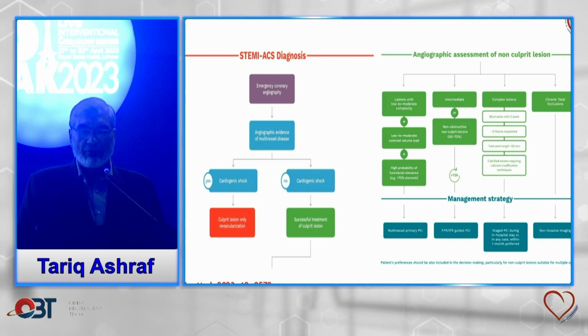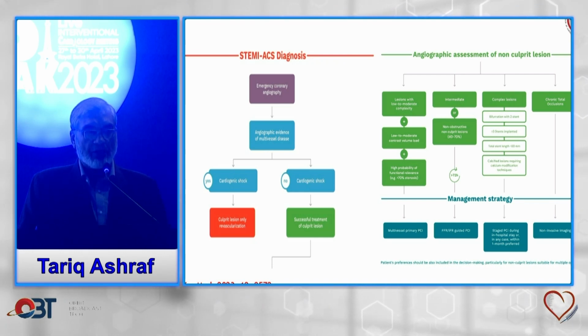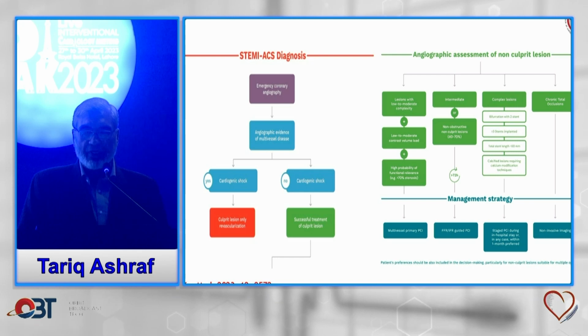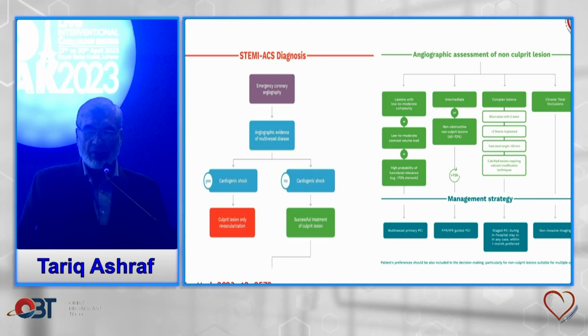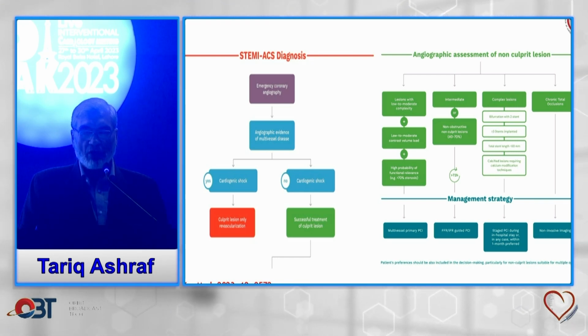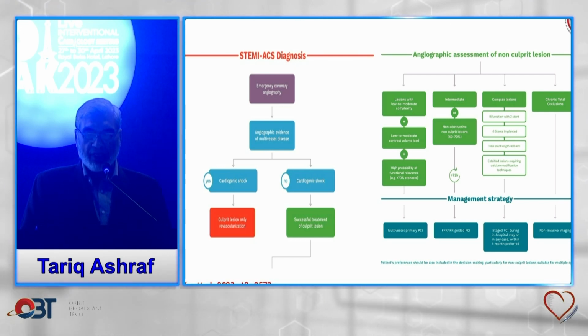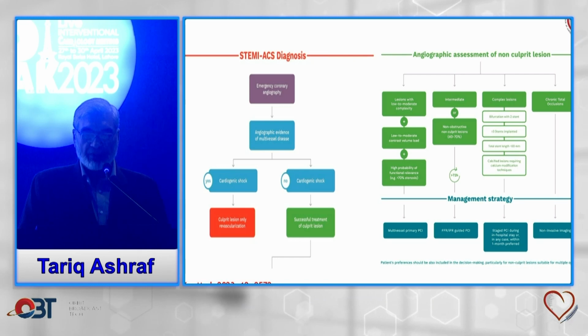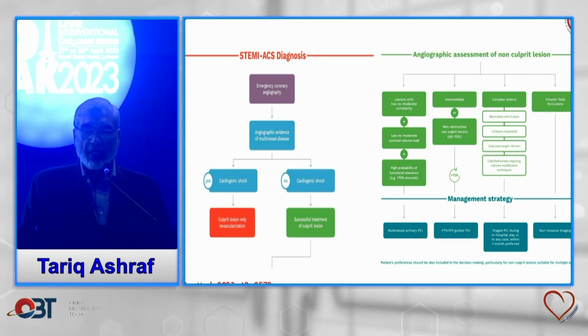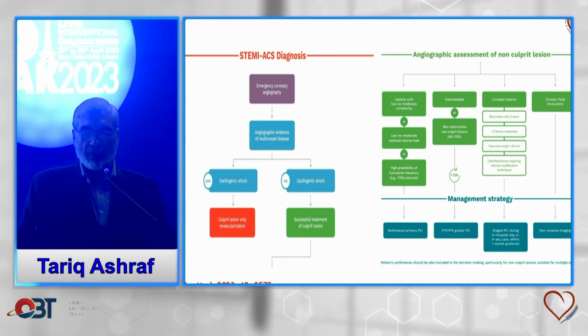In patients who have complex lesions in which upfront 2 or 3 stents are needed or the vessels are calcified, in such cases staged PCI in hospital stay within 1 month is preferred. And if there is a CTO, non-invasive imaging is done.